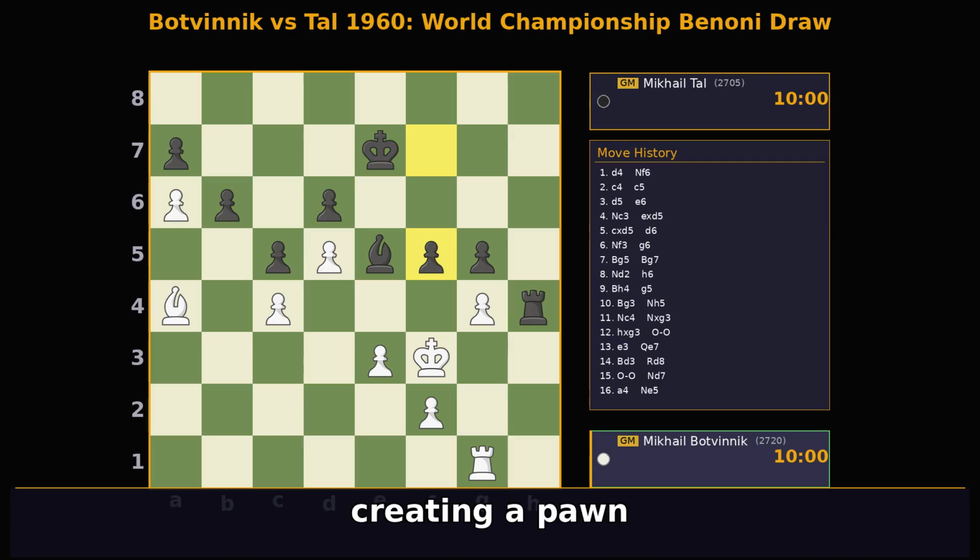Tal pushes f5, creating a pawn chain and opening lines for his rook. At this point, Botvinnik suggests a draw, which is accepted, concluding a hard-fought battle.